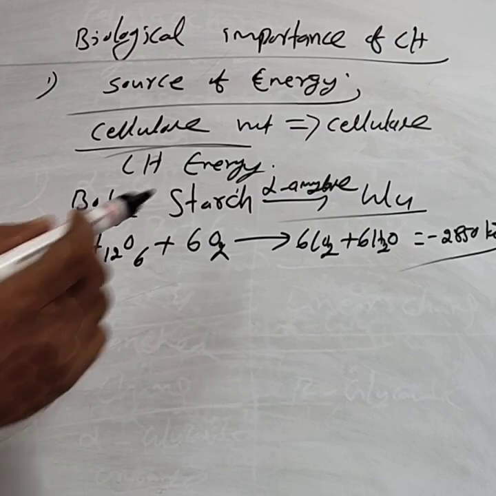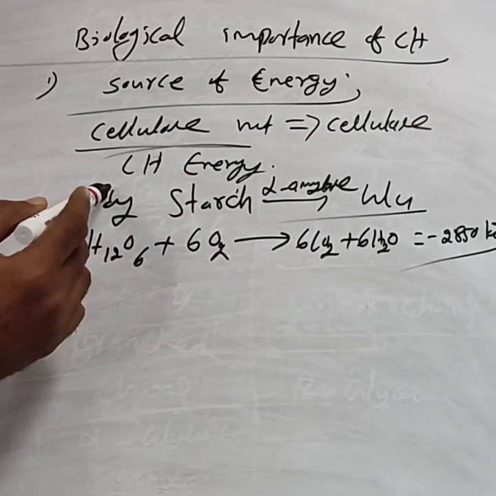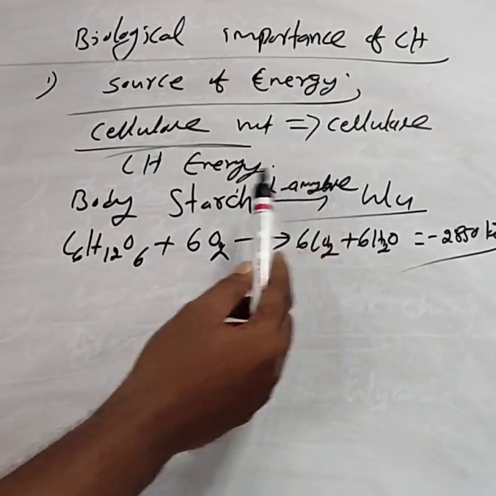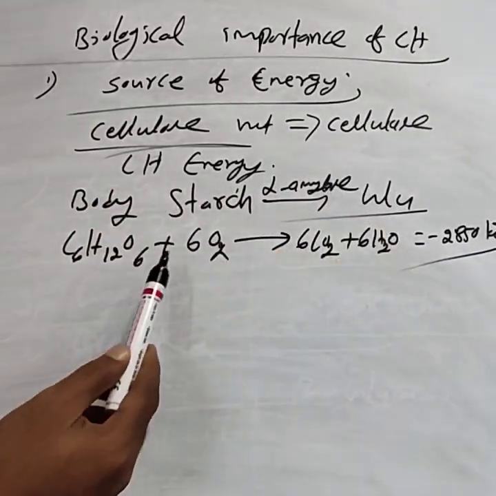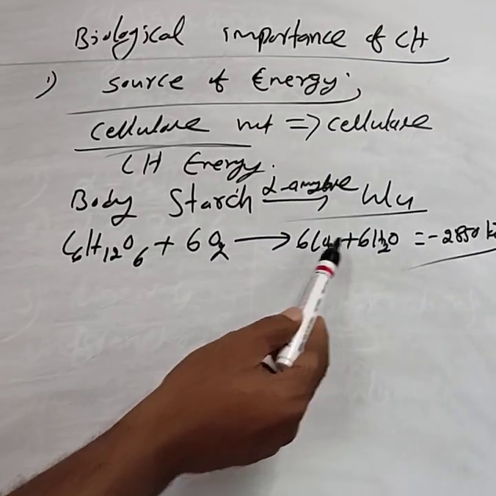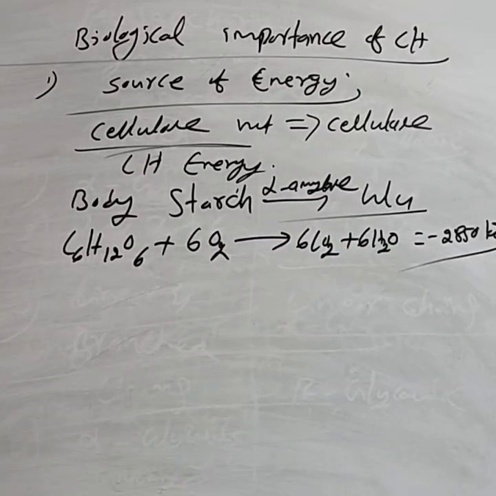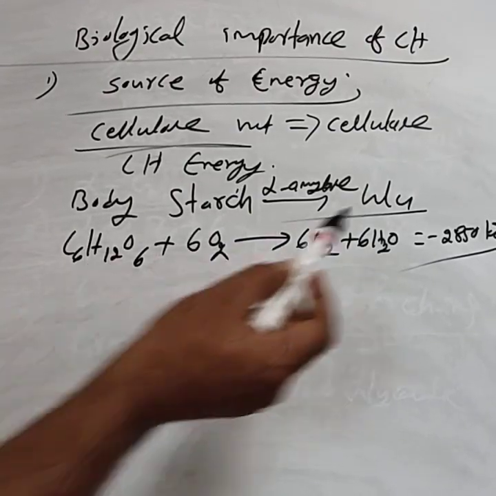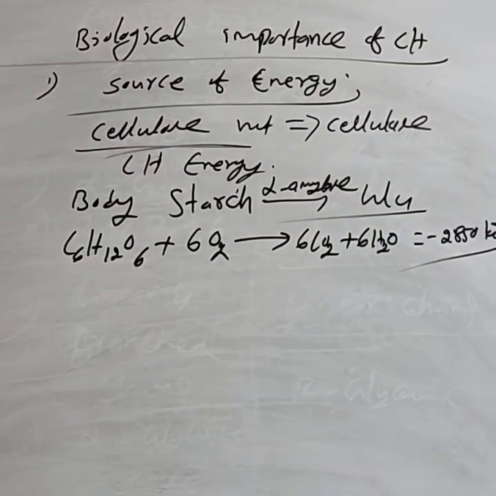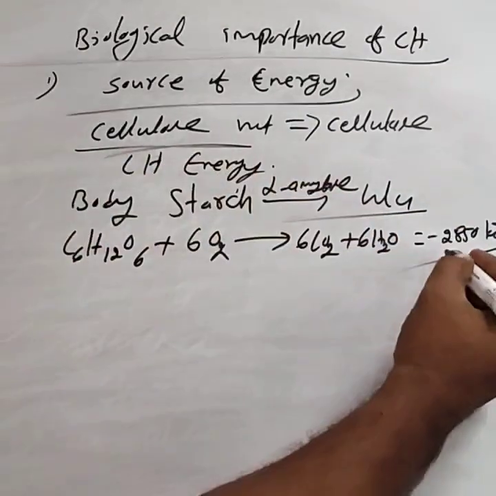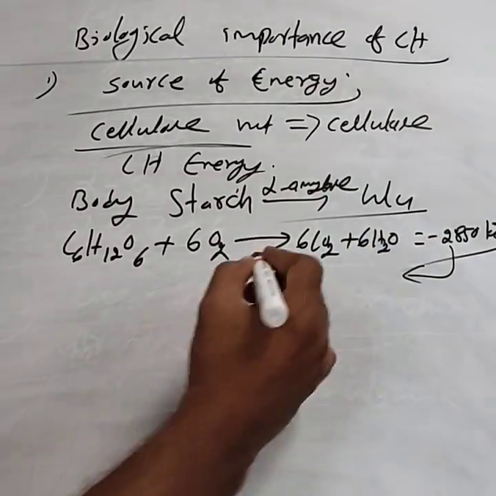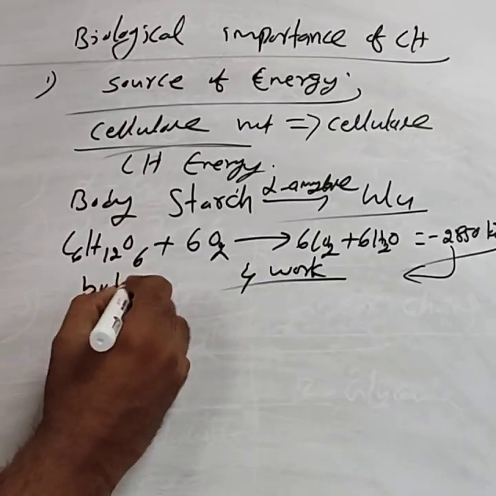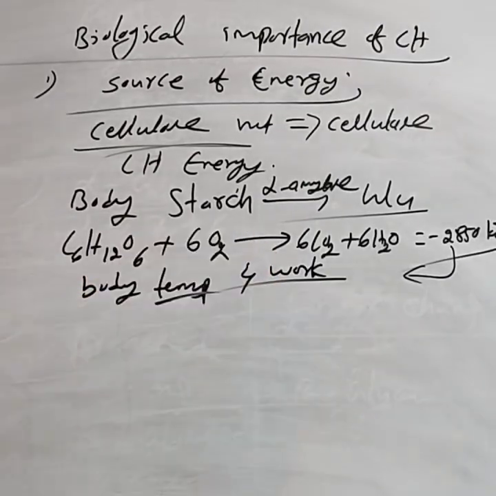This is the reaction. Carbohydrates enter our body as starch, alpha amylase hydrolyzes starch into glucose, and glucose on slow oxidation forms carbon dioxide and water. If 1 mole of glucose undergoes combustion, it releases 2850 kilojoules of energy. This energy is used for doing useful work and to maintain our body temperature.